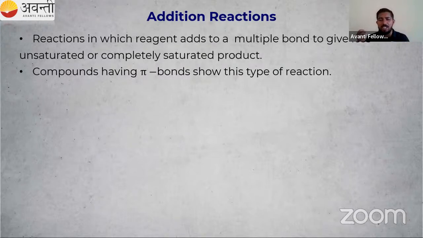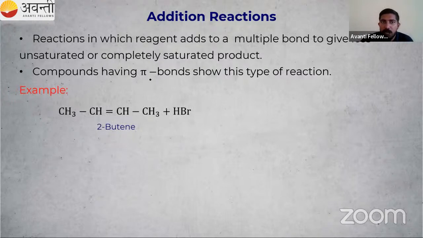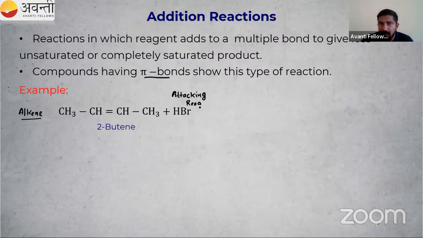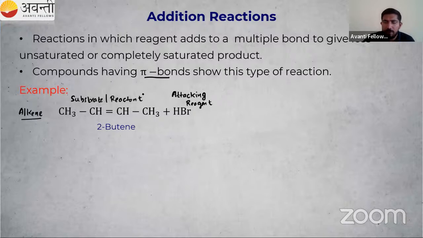So what is this addition reaction? Let us take an example. What is the first point? Compounds having pi bonds. We have an alkene present here, right? Alkenes have a pi bond, so this molecule is satisfying the condition. The reactions in which a reagent adds to a multiple bond: our HBr is called our attacking reagent. And this alkene is our substrate or reactant. We can call it reactant, no issues.